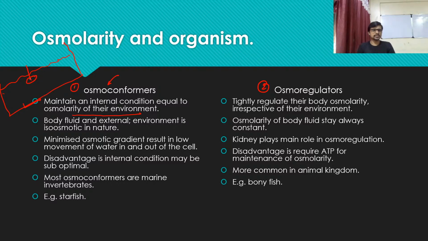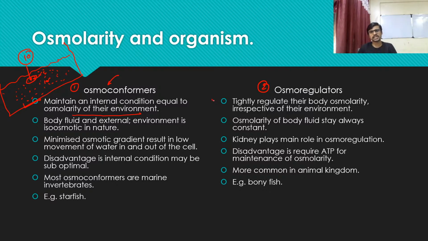So the internal environment of this organism can be maintained with the external environment. Okay, so if you see the salinity of the external environment is 10%, and the internal environment of the organism is 5%, the organism will allow this salinity to enter inside, and it will maintain it at 10. So this is how the organism can change its salinity with respect to the osmolarity of the environment. Okay, so this type of organism we call an osmoconformer.